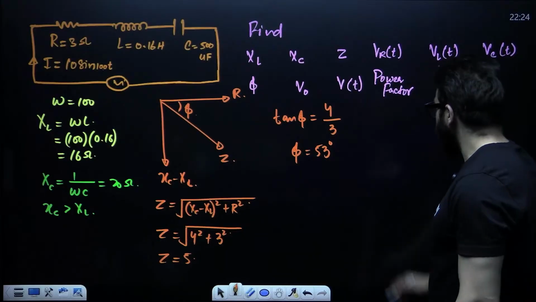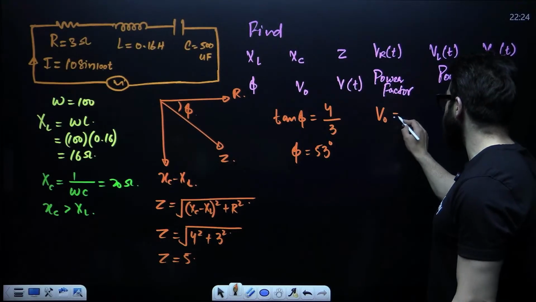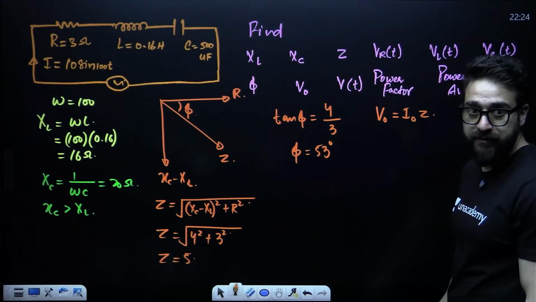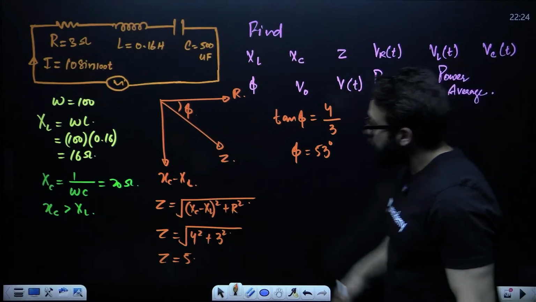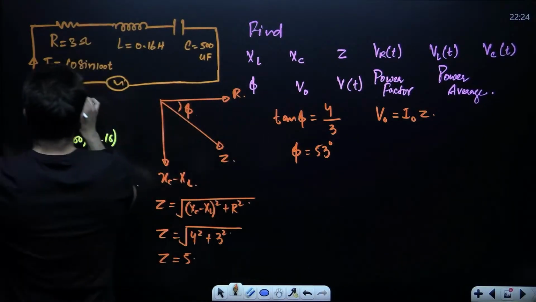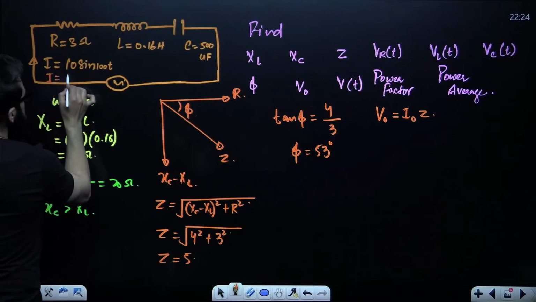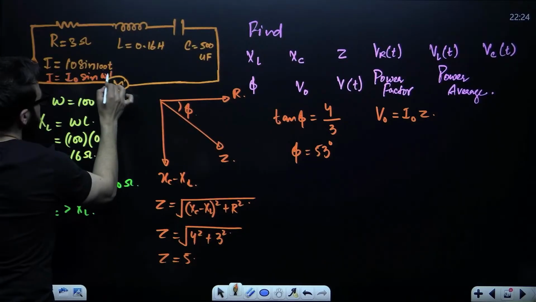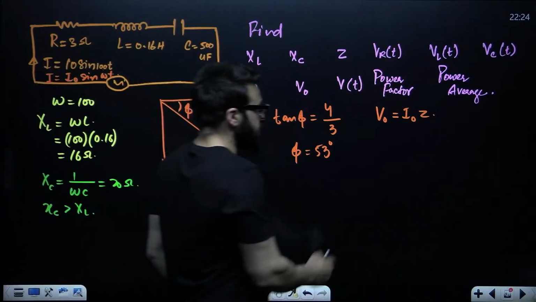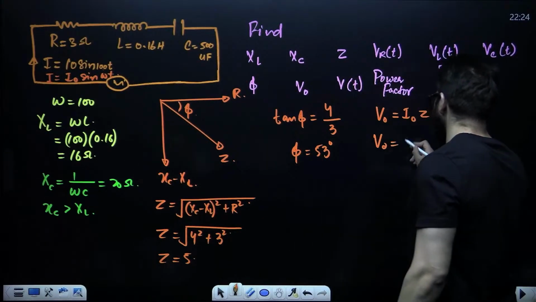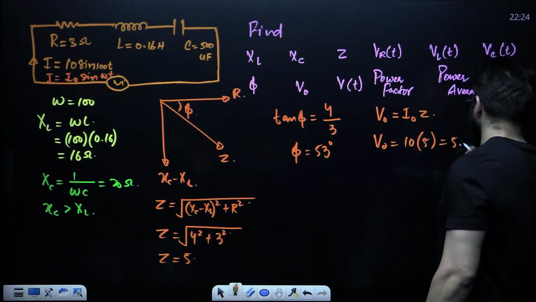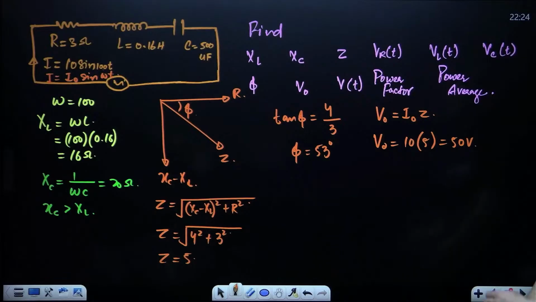V naught. How do you find V naught? V naught is the peak voltage. It is the peak current multiplied by the net resistance of the LCR, that is the impedance. I is equal to I naught sine of omega t. I naught is 10, peak current is 10. So V naught comes out to be 10 times Z, and Z is 5. That is going to be 50 volts.